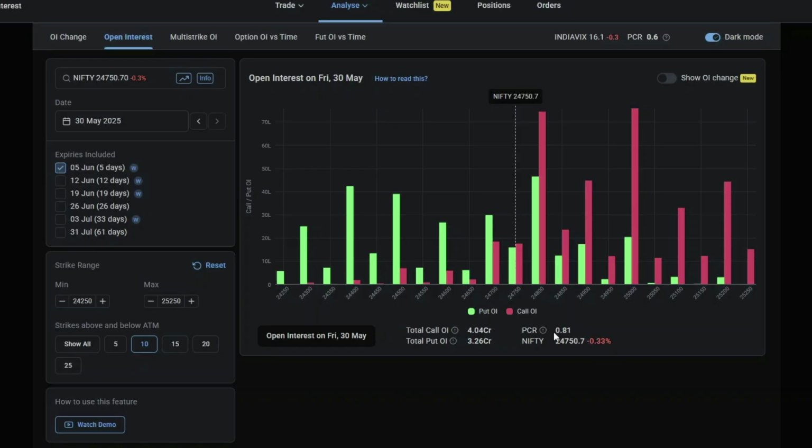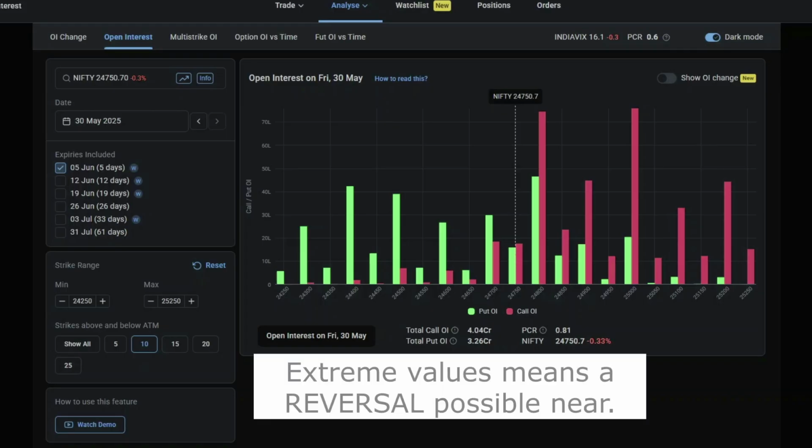So PCR, when combined with other OI data and max pain theory, is a strong sentiment indicator. Generally a low PCR below 0.5 or 0.6 might indicate bullish sentiment, and a high PCR of 1.2 to 1.5 may show highly bearish sentiment. But at the same time, these two values, below 0.6 or 0.5 and above 1.2 or 1.3, may tell us that prices are going into overbought or oversold zone. So once the PCR goes far below 0.6, it means there is a possibility a turnaround might be there.